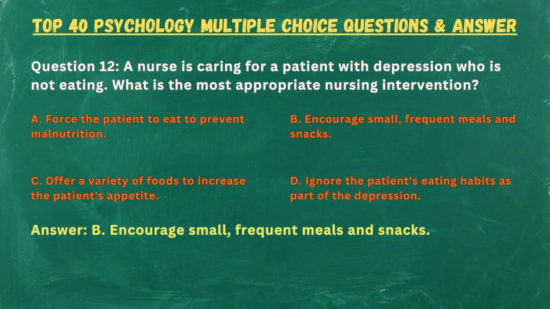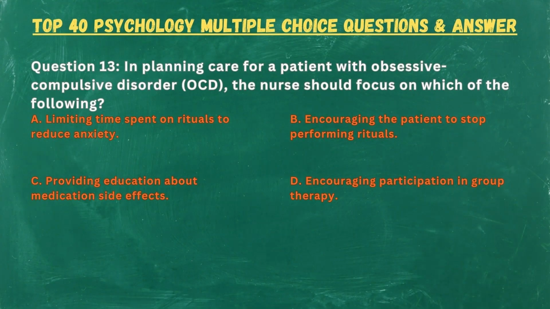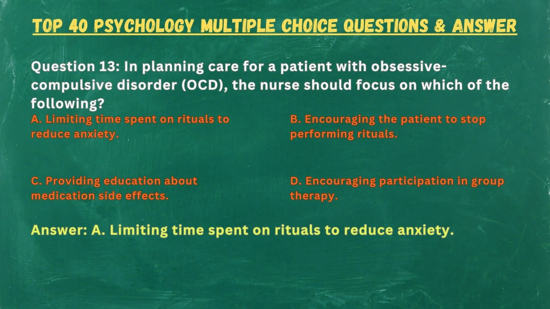Answer: B. Encourage small, frequent meals and snacks. Question 13. In planning care for a patient with obsessive-compulsive disorder (OCD), the nurse should focus on which of the following? A. Limiting time spent on rituals to reduce anxiety. B. Encouraging the patient to stop performing rituals. C. Providing education about medication side effects. D. Encouraging participation in group therapy. Answer: A.